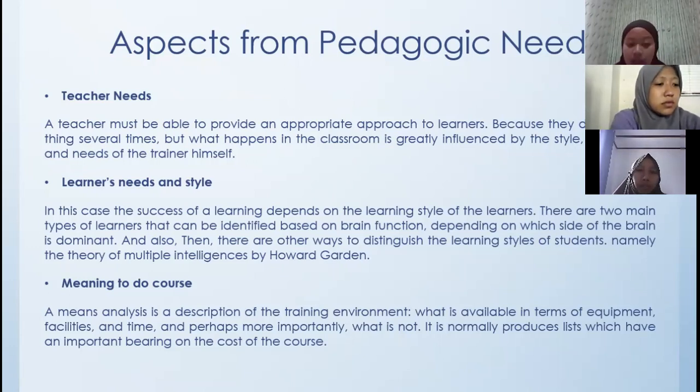Left brain learners tend to be analytical and objective. Moreover, right brain learners tend to be more impulsive and informal and use graphic and role-playing activities to enhance their learning.